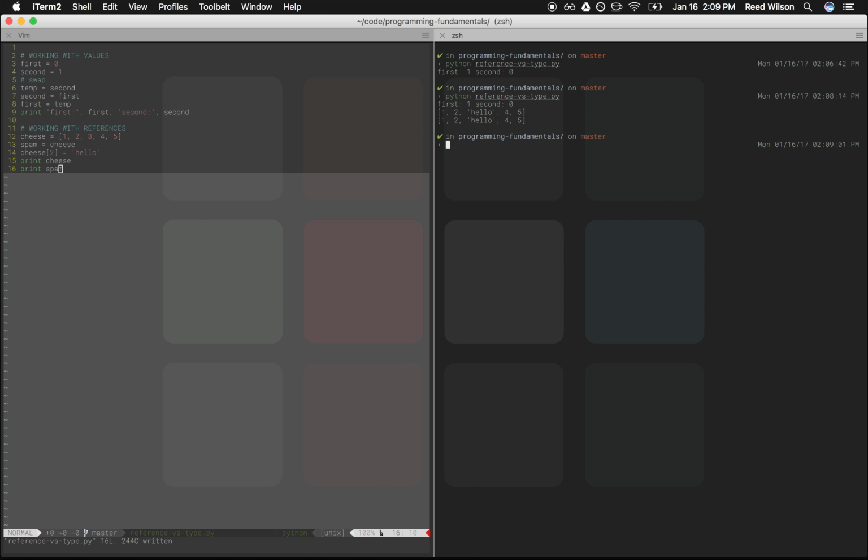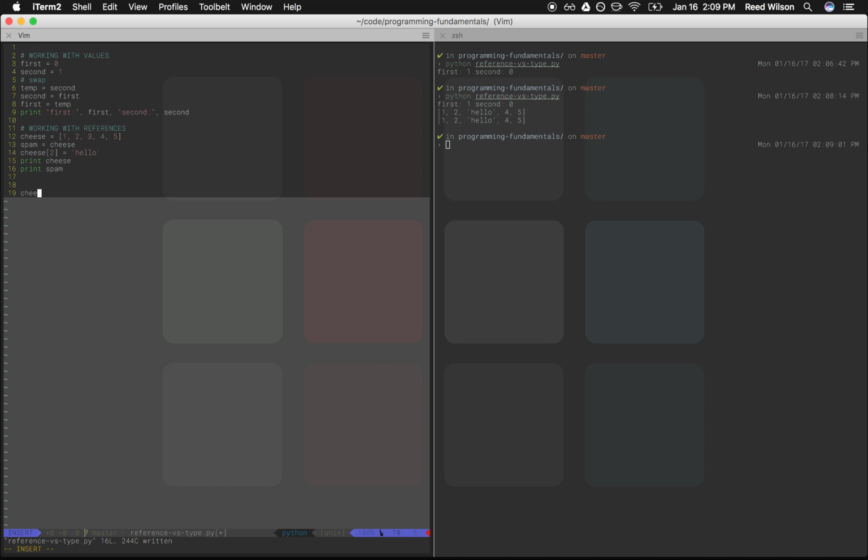It's not what we'd expect if it was copying values. Both of them are the same. Both of them are what we'd expect cheese to be. They've got hello in the third position. So why is this? The reason is that when we create lists, when we said cheese equals this list, what we actually said is, hey computer, I want you to allocate a place in your memory for this thing, 1, 2, 3, 4, 5.